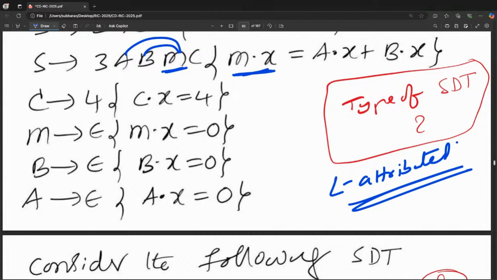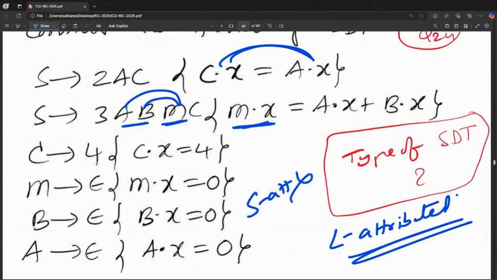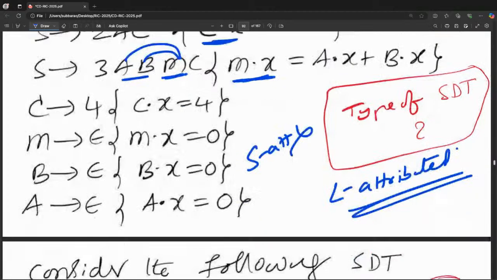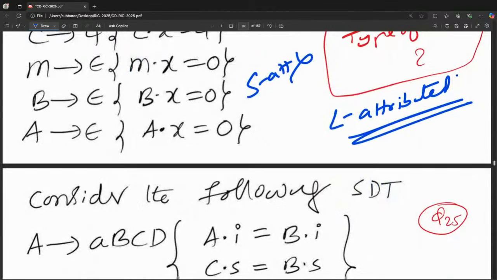It is not S attributed. It is L attributed. Everywhere, a node is taking from the parent or left siblings only. See, M is taking from a left sibling, and C is taking from a left sibling. So no problem. It is not S attributed, but it is L attributed.